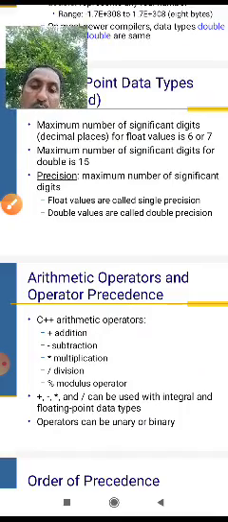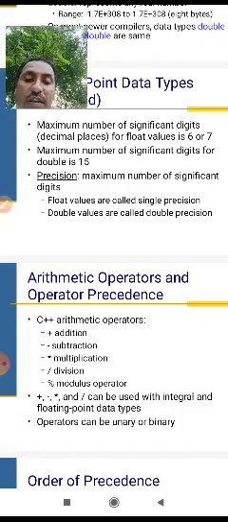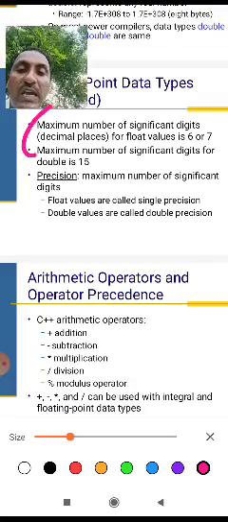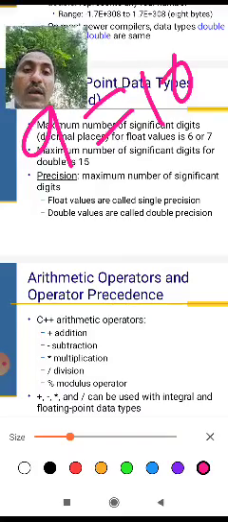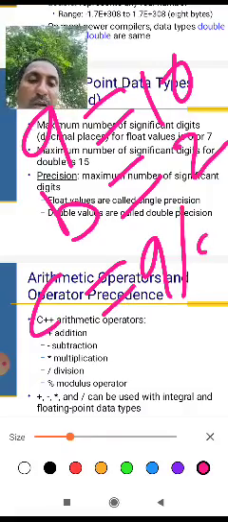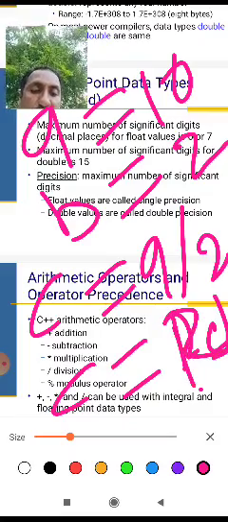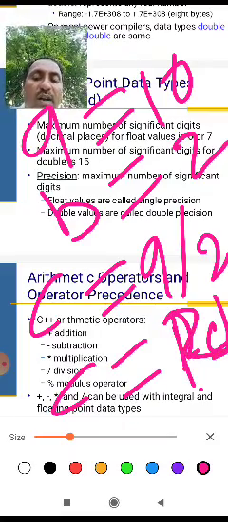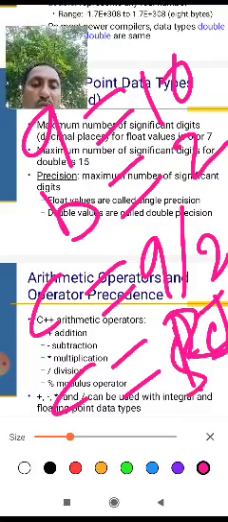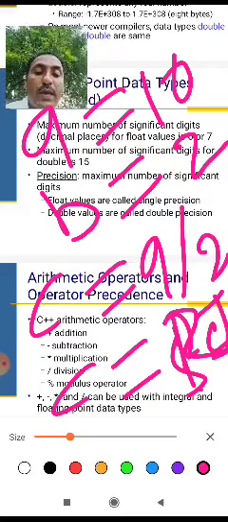And the next one, division. Division means divided by. With division, a equal to 10, b equal to 2, c equal to a divided by b. The result is 10 divided by 2, which is 5. So c equal to the result, it's a 5.